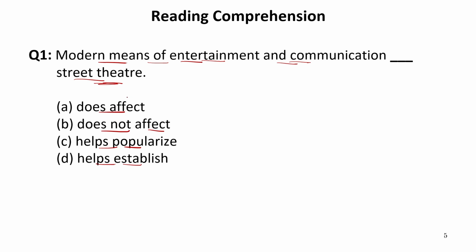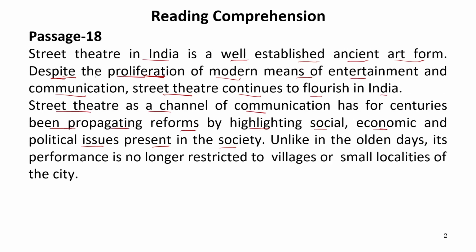So here we have some options, that is affect or not affect, popularize or establish. So what is the impact? What does this modern means of entertainment and communication do with the street theatre? So let's get back to the passage and try to infer the answer of this question. So the passage begins with the line, street theatre in India is well-established ancient form despite the proliferation of modern means of entertainment and communication.